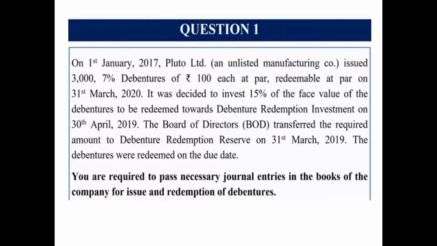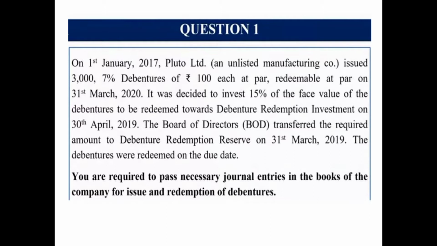Question number 1 says that on 1st January 2017, Pluto Limited, an unlisted manufacturing company, issued 3000, 7% debentures of 100 each at par. So that means the debentures are issued at par of rupees 100 each. 3000 is the number of debentures, so 3000 into 100, that means 3 lakh, redeemable at par on 31st March 2020. So these were issued on 1st January 2017 and are redeemable at par on 31st March 2020.